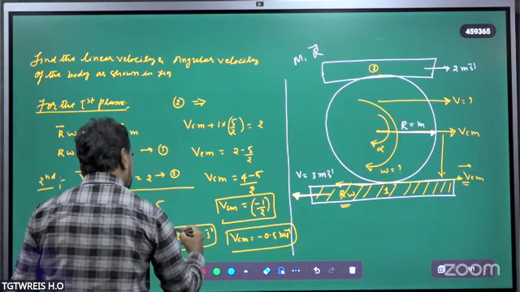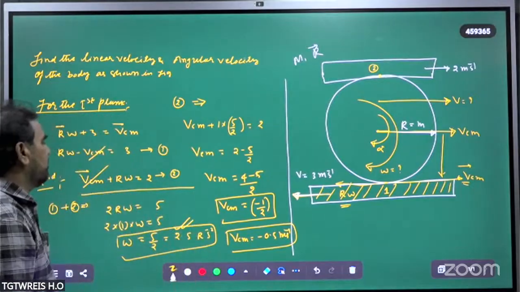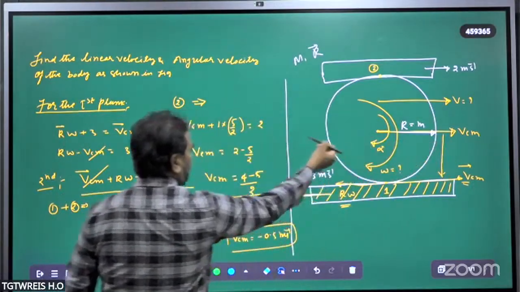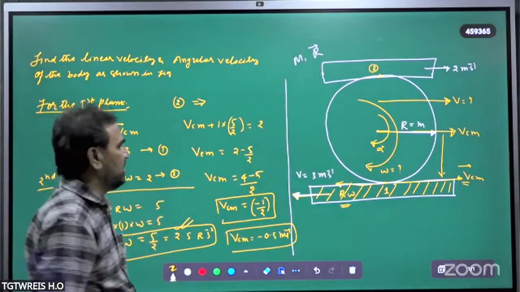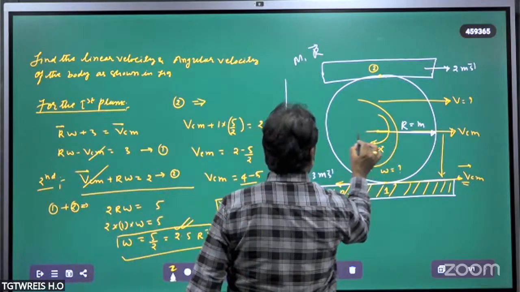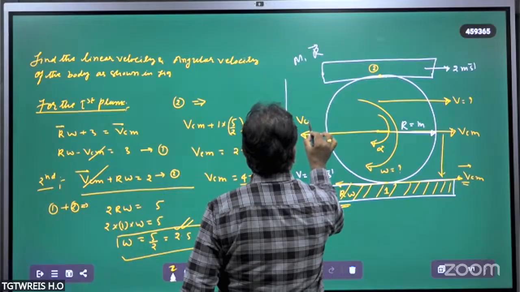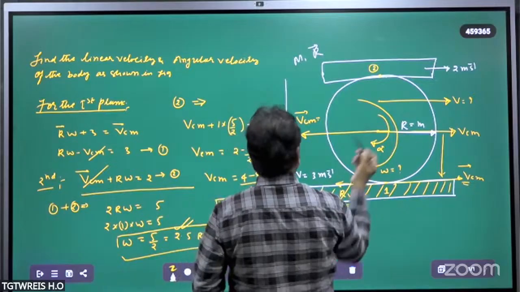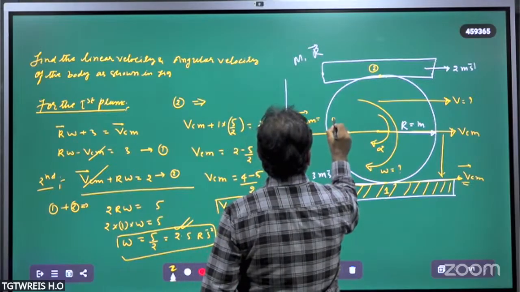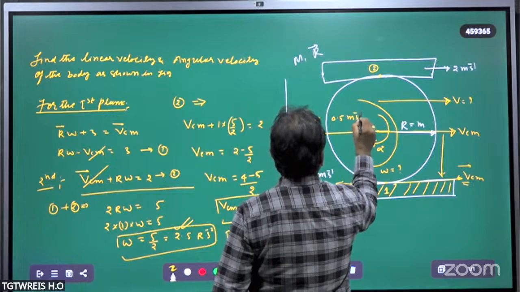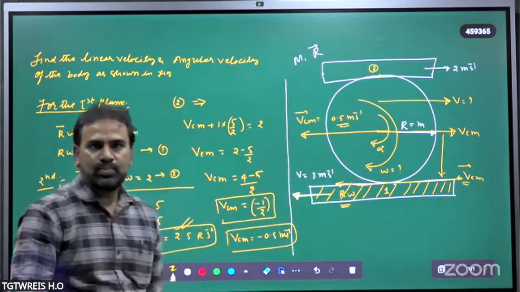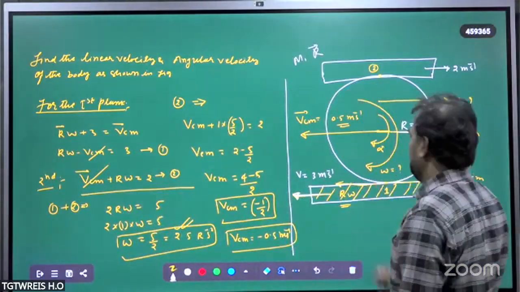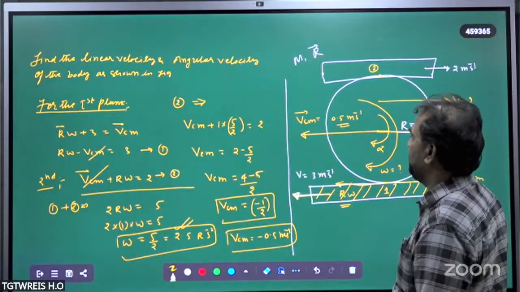So its velocity would be 2.5 meter per second square. VCM is equal to minus 1 by 2 means it is not moving forward, it is moving in the backward direction. The minus value represents that it is moving backward, with a velocity of 0.5 meter per second. Is it clear? Okay. This is a previous IIT problem.